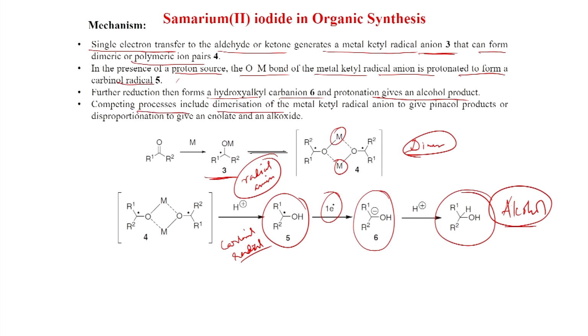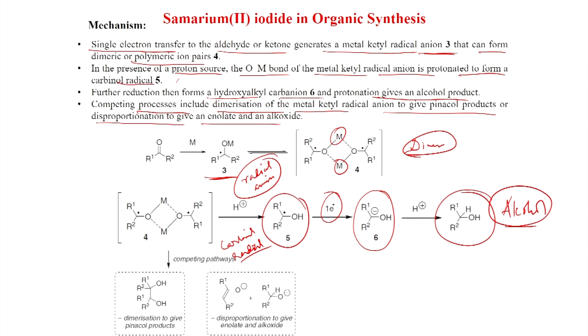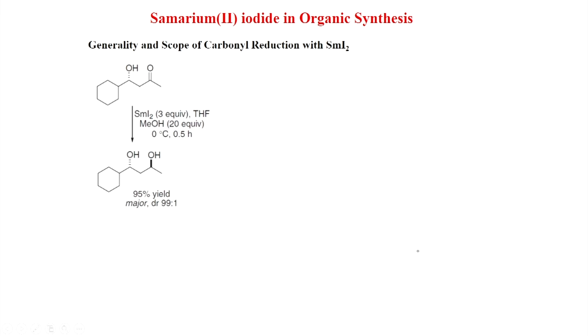Competing processes include dimerization of the metal ketyl radical anion to give pinacol products, or disproportionation to give an enolate and alkoxide. So, that is also possible, we will see later the competing pathways, that is the pinacol formation. So, this is pinacol, because this is a radical it can dimerize easily, also it can generate enolates and alkoxide by disproportionation. That is also possible from this dimer, that one goes to the enolate, another goes to the alkoxide. Now, we will see the generality and the scope of this carbonyl reduction with samarium iodide.